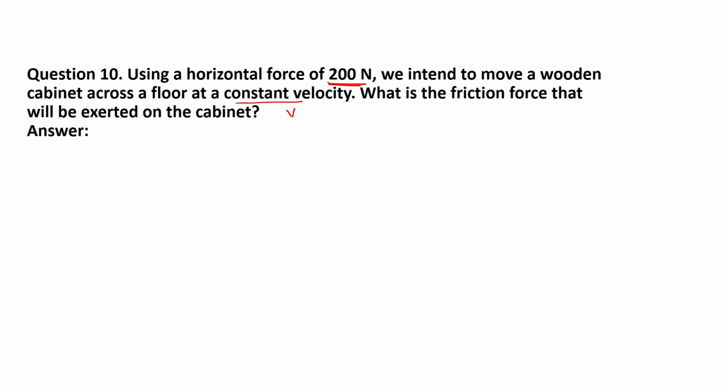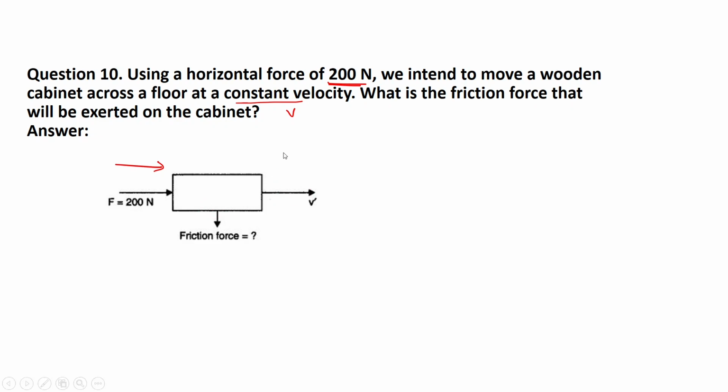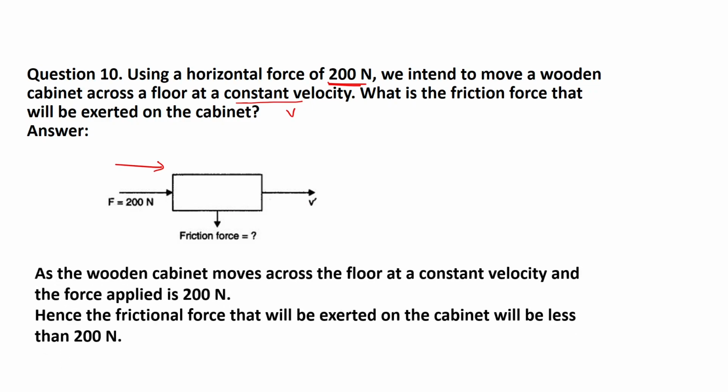Of course friction force is opposite to the motion, opposition for the motion. Here we will see that this force is in this direction, it is a 200 Newton force. Force of friction will be the friction between the ground and the object, and it is always opposing the motion. So as the wooden cabinet moves across the floor at a constant velocity and the force applied is 200 Newton, the frictional force exerted on the cabinet will be less than 200 Newton.